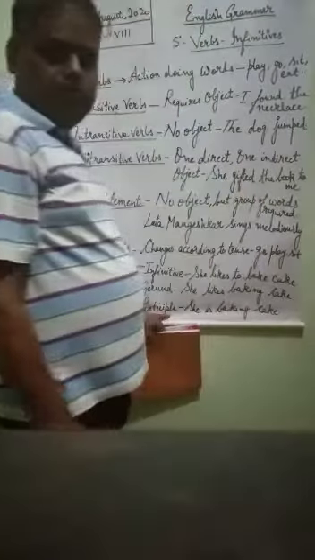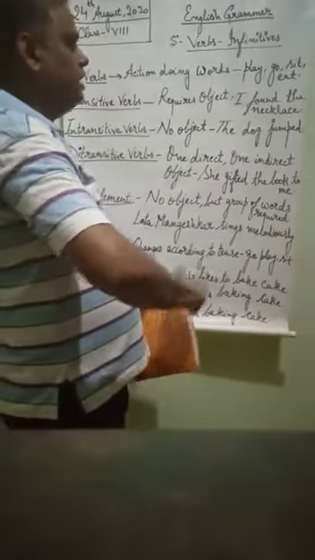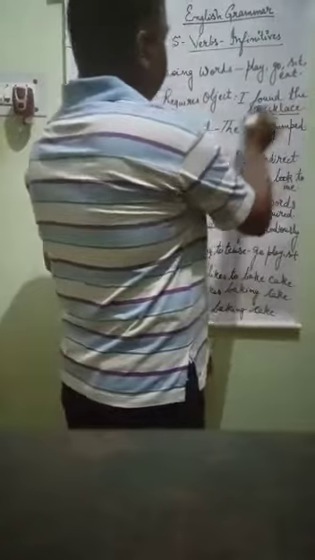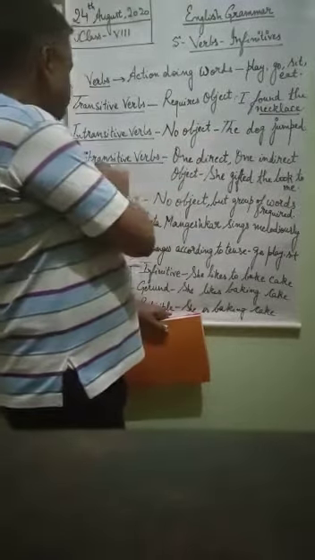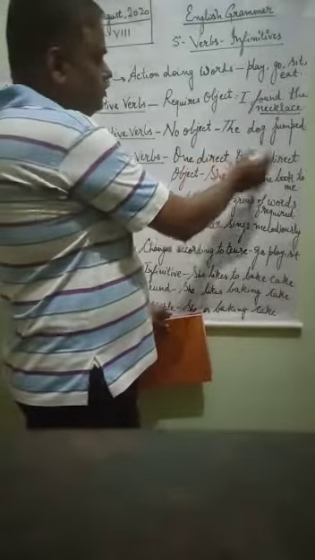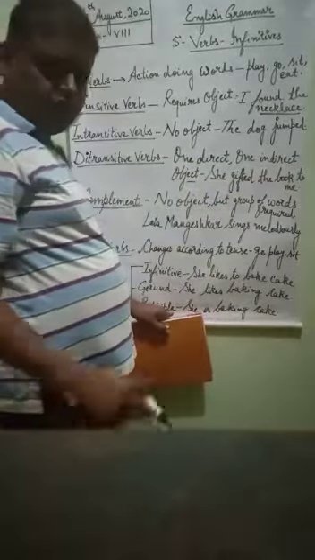Suppose she gifted the book to me. Here I am underlining it. In a transitive verb, the necklace is the object, that is why it is a transitive verb. In an intransitive verb, no object. In a ditransitive verb, one direct object and one indirect object. She gifted the book to me. Now what did she gift? That is called the book.